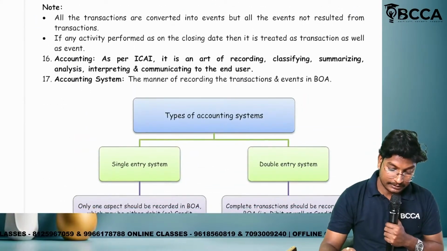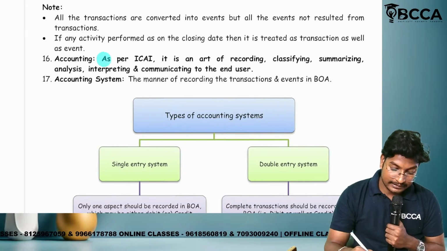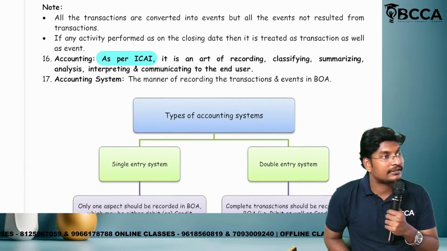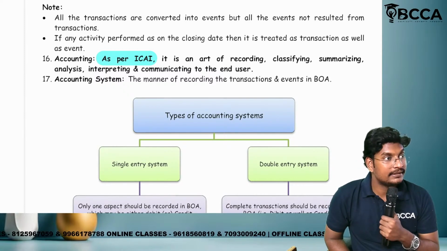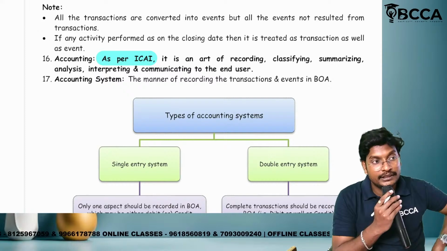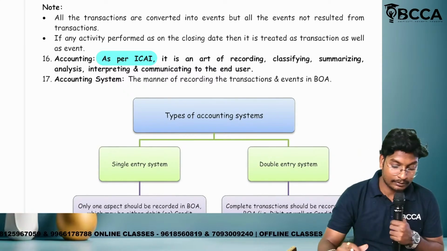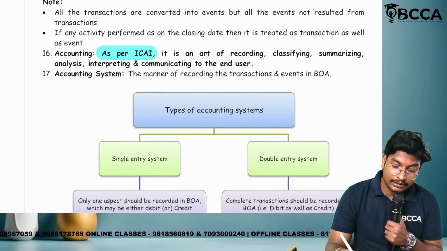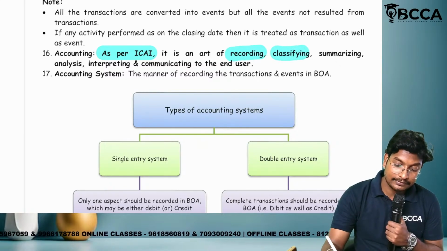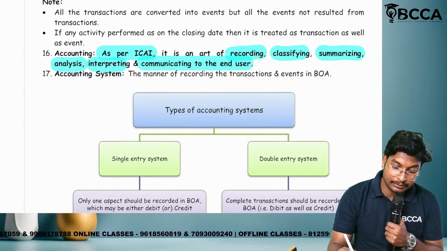What is the meaning of accounting as per ICAI? Previously we discussed it as per AICPA. ICAI means the Institute of Chartered Accountants of India. Accounting is an art of recording, classifying, summarizing, analyzing, interpreting, and communicating to the end users.